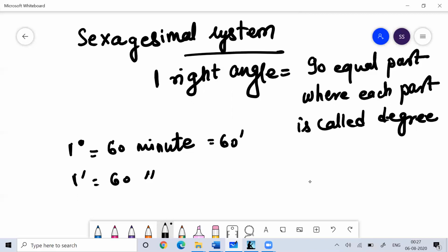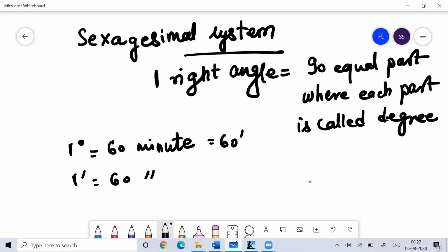Like in the sexagesimal system, one right angle is equal to 90 degree, 1 degree is equal to 60 minutes, and 1 minute is equal to 60 seconds. Similarly, in the centesimal system, one right angle is equal to 100 grades, where 1 grade is equal to 100 minutes, and 1 minute is equal to 100 seconds.